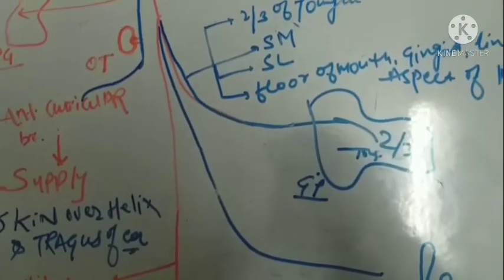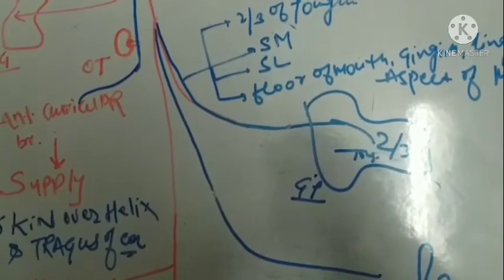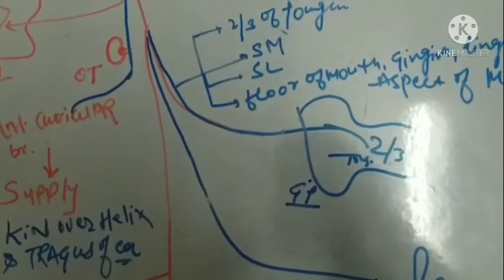Now the nerve enters into the mandibular canal and gives off its branches,